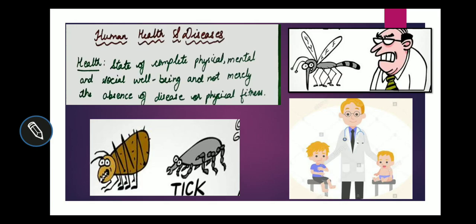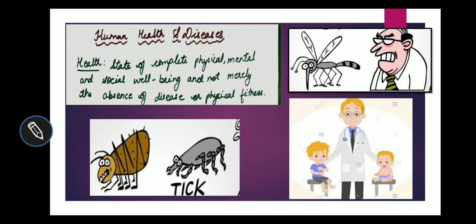So let us start with the third unit, that is biology and human welfare. Now children, we have completed unit 1, that is reproduction. 3 chapters of reproduction have been done. 1 chapter, that is human reproduction, is yet to be done. I was thinking that we shall do it once the school reopens.